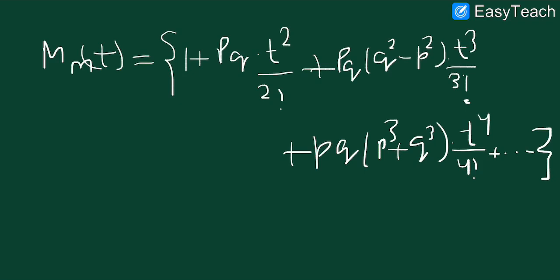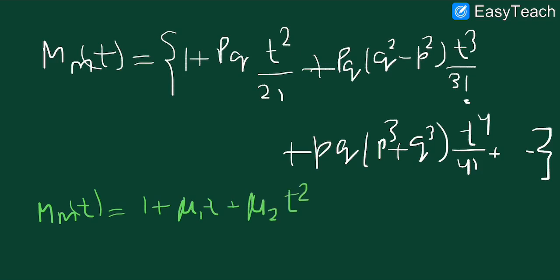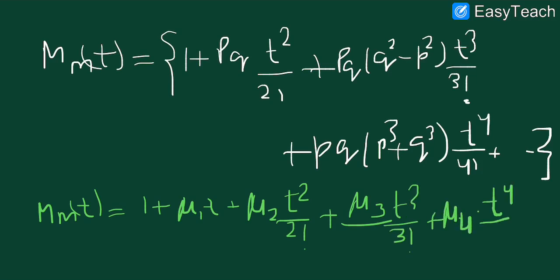Okay, now I can compare it with the moment series: 1 plus mu 1 t plus mu 2 t square upon 2 factorial plus mu 3 t cube upon 3 factorial plus mu 4 t power 4 upon 4 factorial and so on.